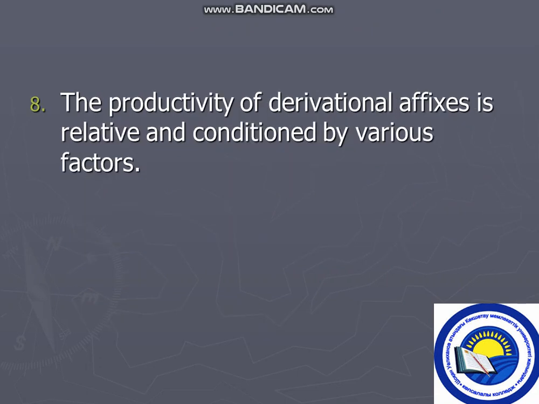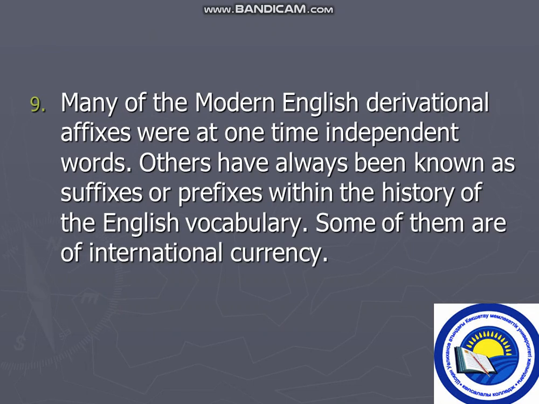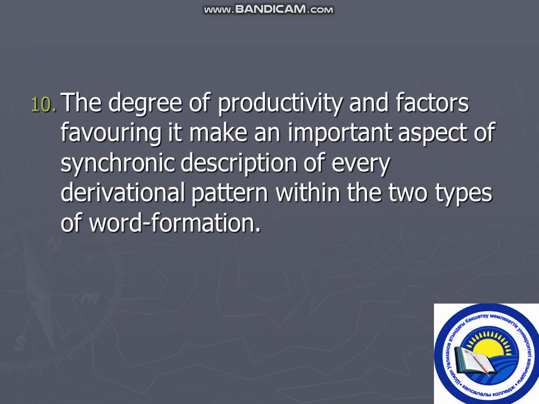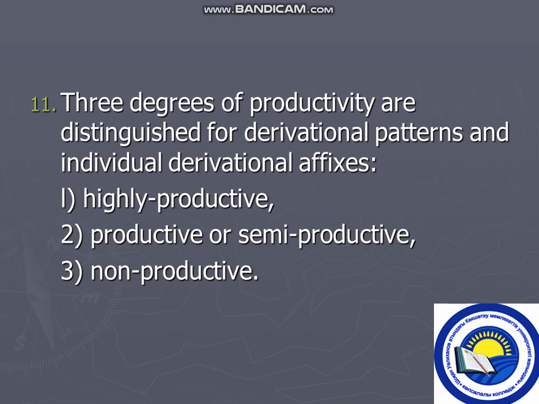The productivity of the derivational affix is relative and conditioned by various factors. Many of the modern English derivational affixes were at one time independent words. Others have always been known as suffixes or prefixes within the history of the English vocabulary. Some of them are of international currency. The degree of productivity and factors favoring it make an important aspect of synchronic description of every derivational pattern within the two types of word formation. Three degrees of productivity are distinguished for derivational patterns and individual derivational affixes: highly productive, productive or semi-productive, and non-productive.